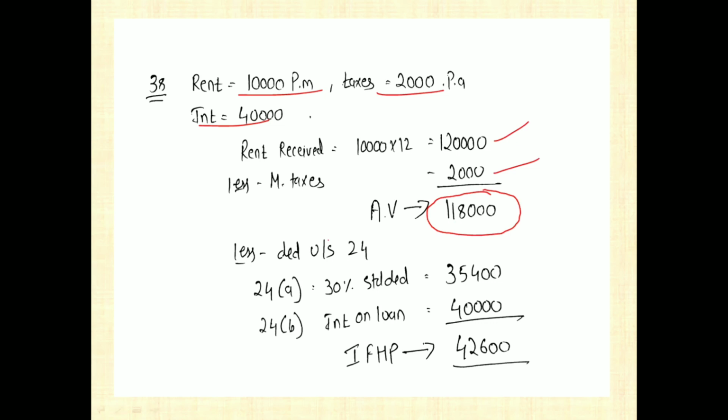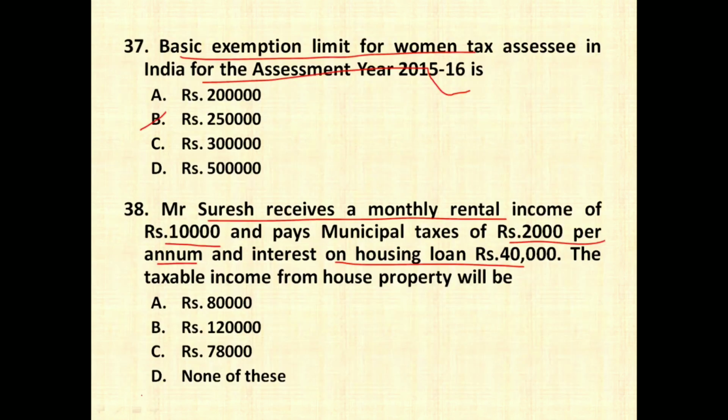And now you have to remember, under income from house property you are provided with two deductions. Deduction under section 24A, which is 30% standard deduction. So 1,18,000 into 30%, if you do, you are going to get 35,400, and interest on loan is rupees 40,000. So when you deduct, you are going to get answer as 42,600, which is not given in the option. So none of these is the right answer.